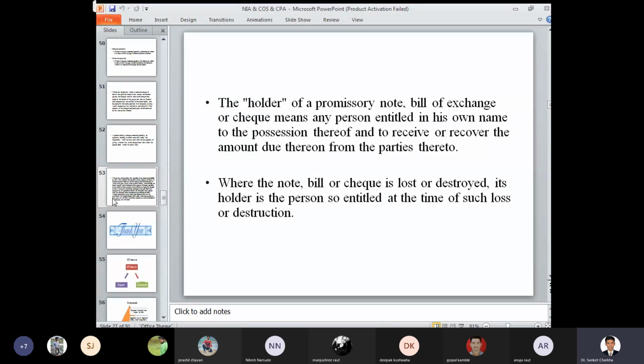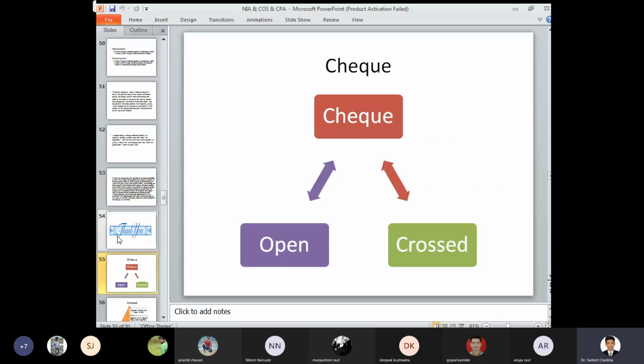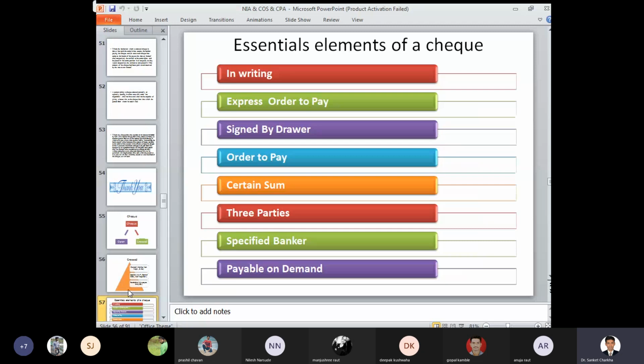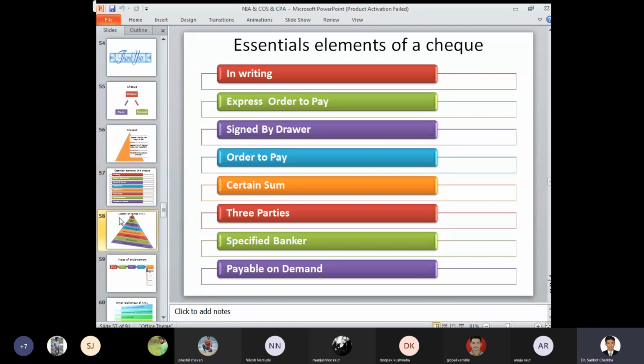Then for the slides you have checks, crossing of check, open check and a cross check. So different types of crossing are general, special, and restrictive. In each perspective, that is general, special, and restrictive, you have three types of crossings into existence. Then essential elements of a check: must be in writing, express order to pay, must be signed by a drawer, must be an order to pay certain sum, three parties, specified banker, and lastly payable on demand.